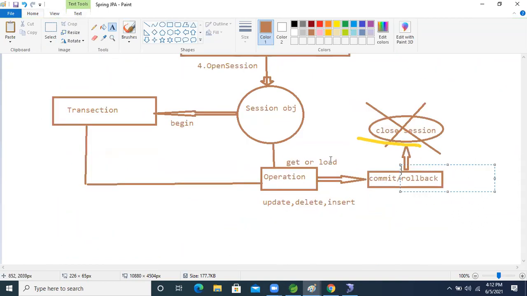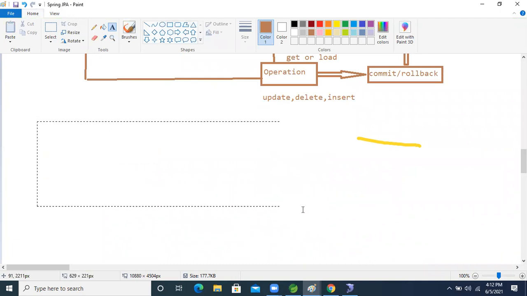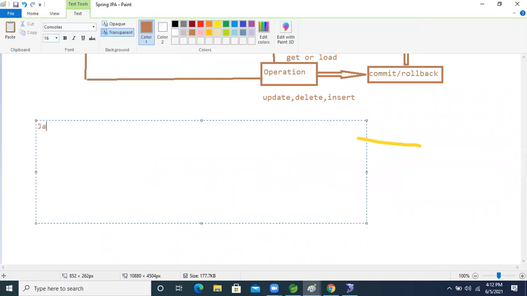See this interface now, how much code it will reduce. Okay guys, the starter class is given, JPA. The JPA repository is there, right? Now the JPA repository interface is given. It has two arguments.